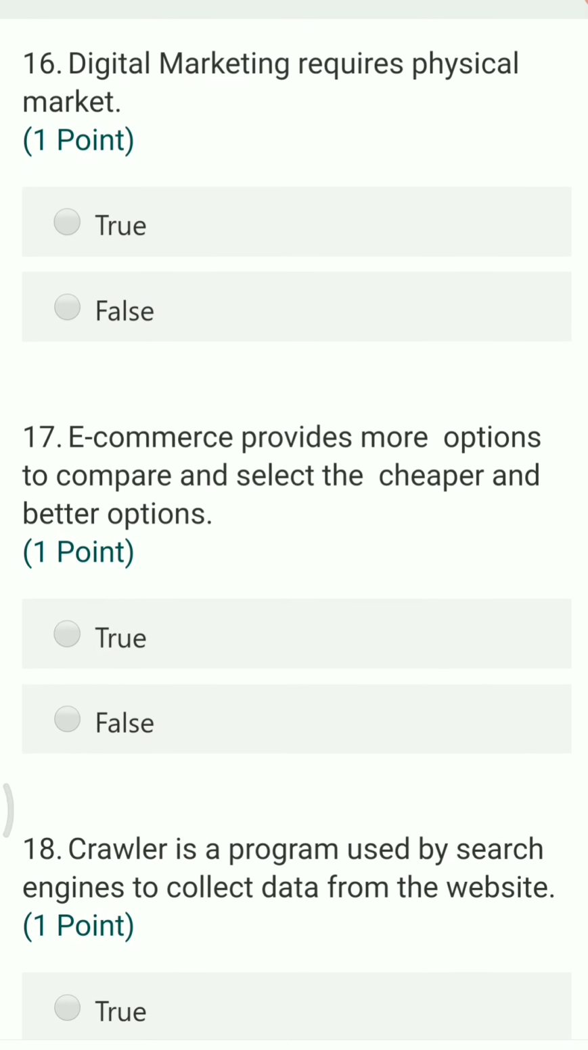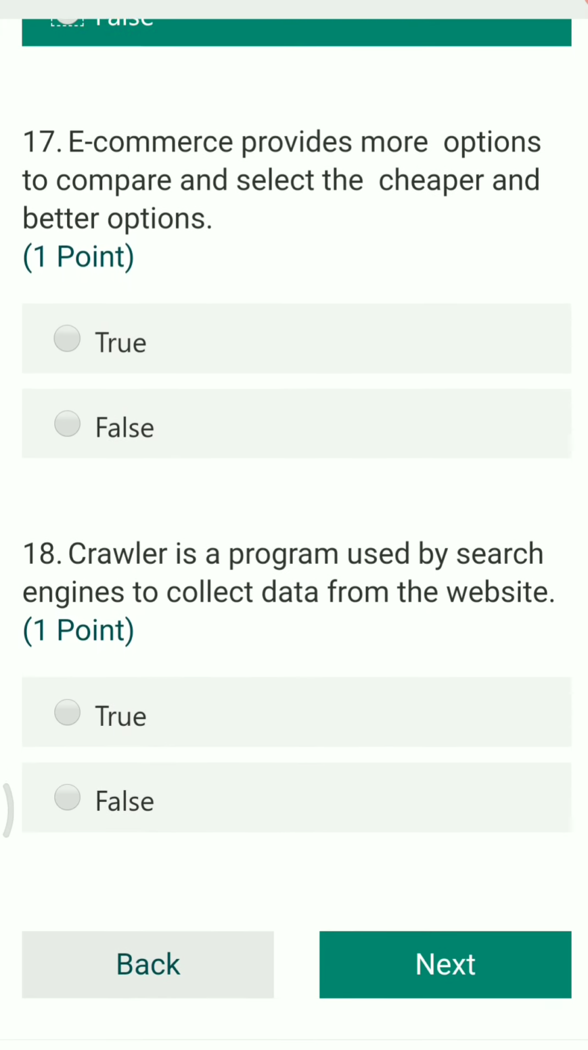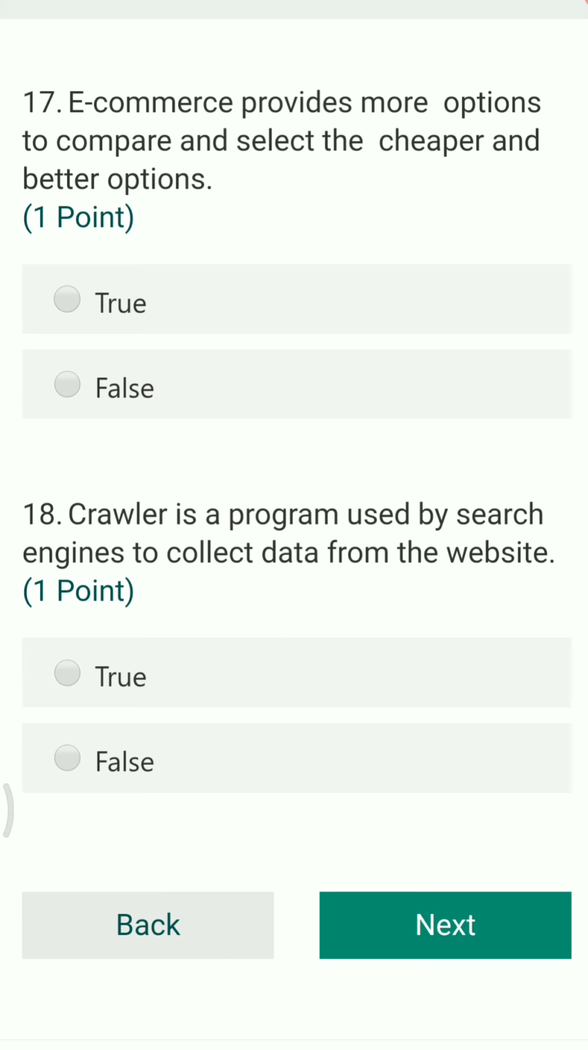Next question, digital marketing requires physical market. So this statement is false. Digital marketing does not require physical market. It is done with the help of electronic devices using internet.